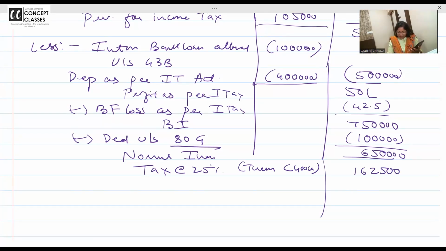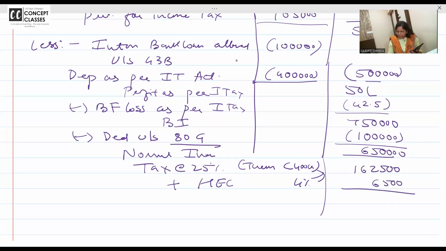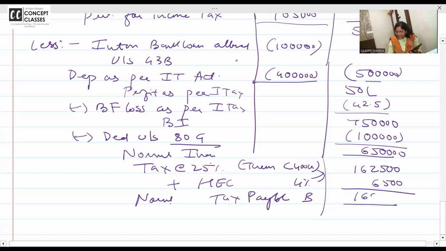Your tax is coming to 162,500, 25%. And there is no question of surcharge. Health and education cess 4%, 6,500. So your normal tax payable, which I call it as B, normal minimum tax payable is coming to 1,69,000. 1,69,000. Okay?